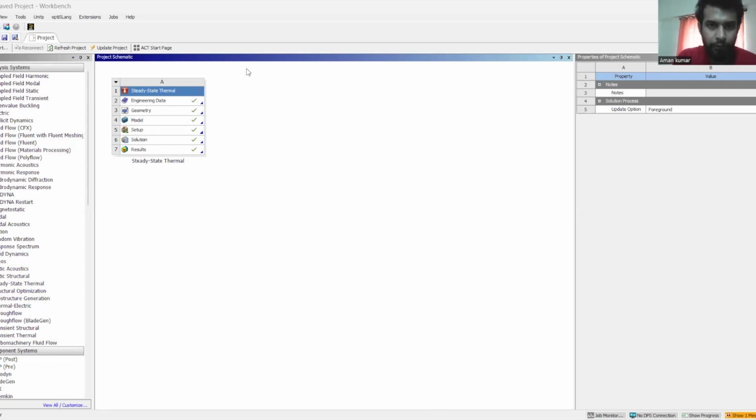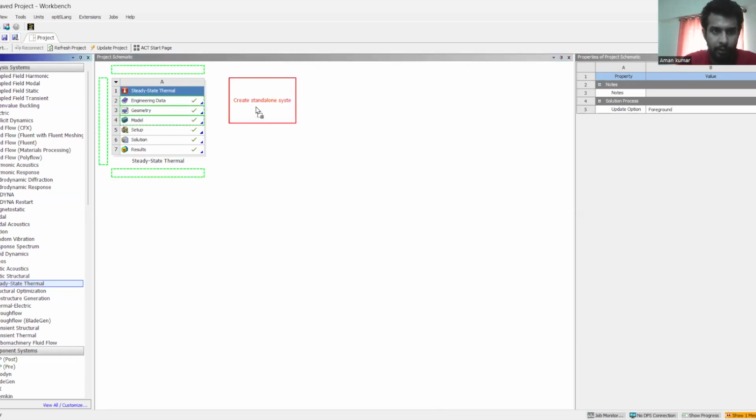We are going to show you the simulation of analysis of heat distribution in compressor film. For the simulation, we are using a finite element analysis software called ANSYS. In this toolbox, we are using the steady state thermal. First, we drag and drop this steady state thermal to the project schematic.